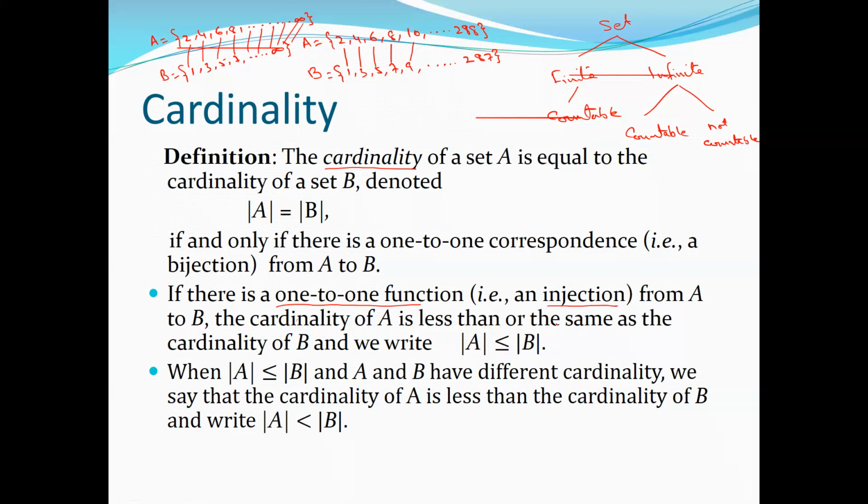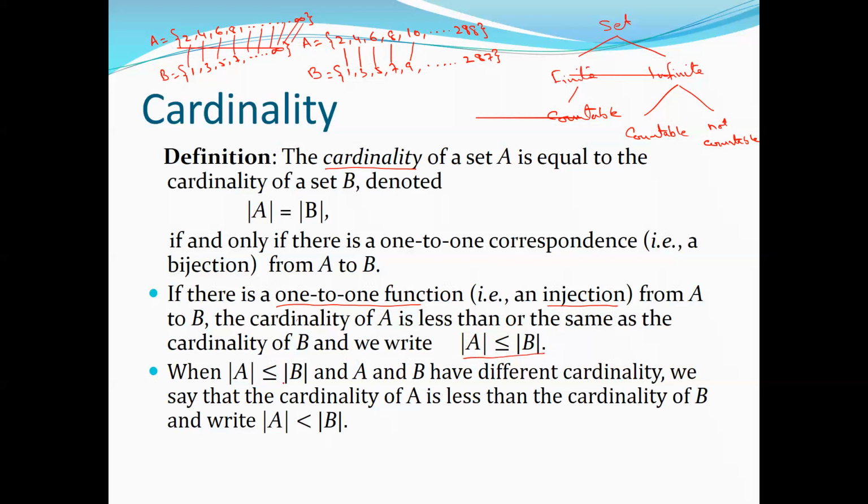It's obvious if you remember from the functions. In an injection function, there is the possibility that the elements in set A are mapping to the elements of set B. One image may have more pre-images, if you remember from the definition. So that means it's possible that both sets A and B have the same number of elements, or maybe set A has fewer elements, or the cardinality of A is less than the cardinality of B, and that is represented like this, right?